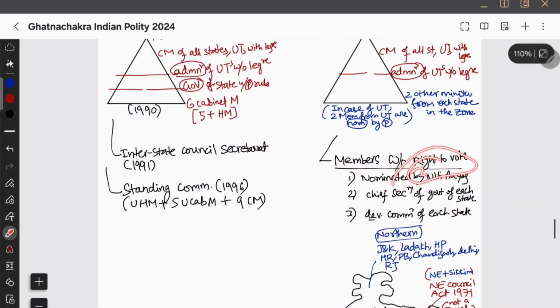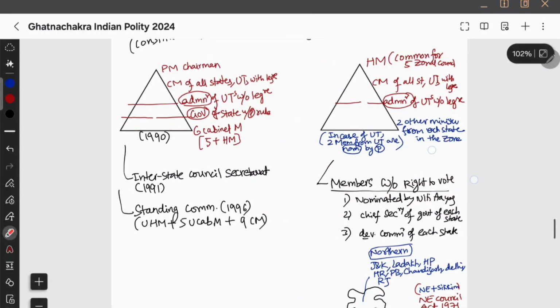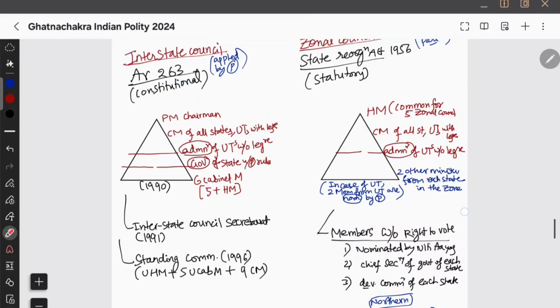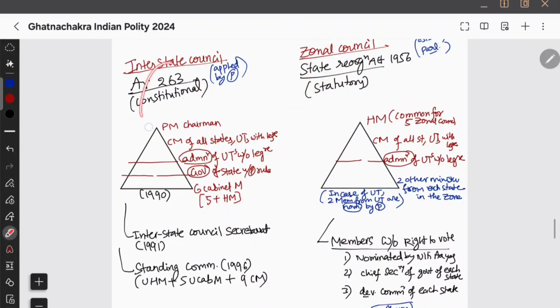And then members, there are some members without the right to vote. For example, members nominated by the Niti Aayog, the chief secretary of the government of each state, and the development commissioner of each state. They are just going to be present and don't have the right to vote in the zonal councils. Okay, that is about the zonal council, which is a statutory body, and that was about a constitutional body.